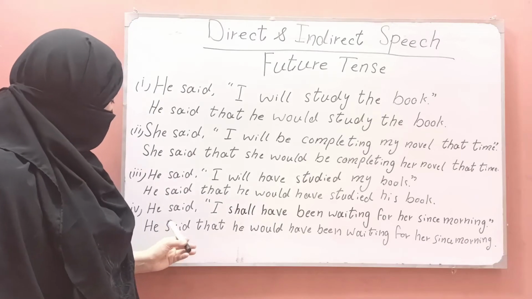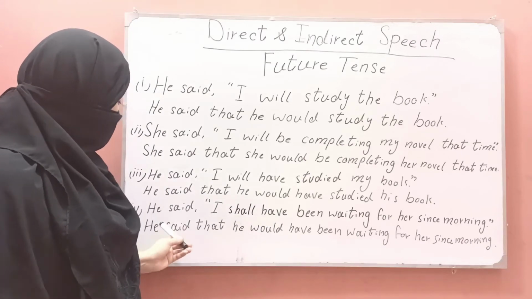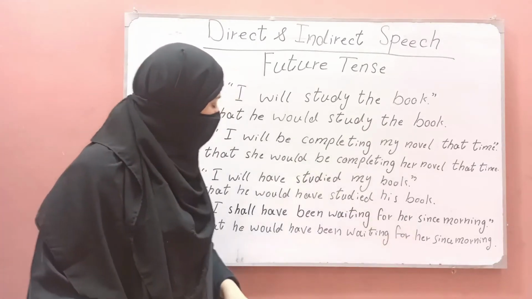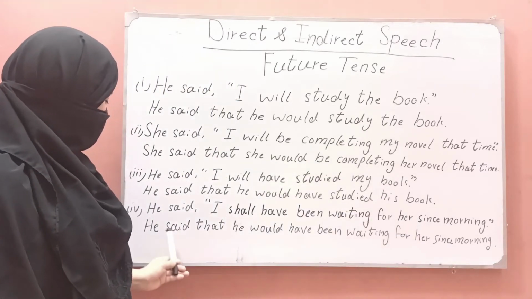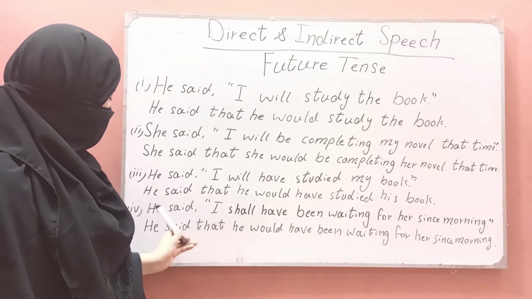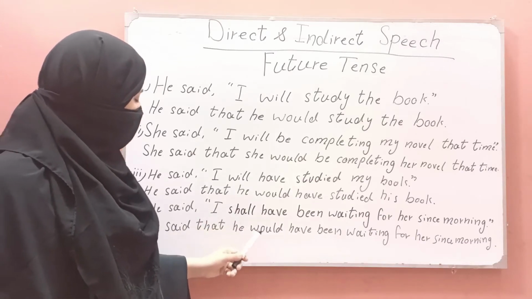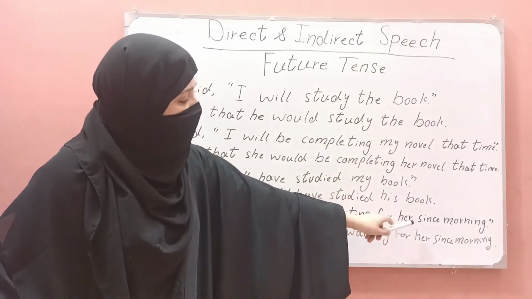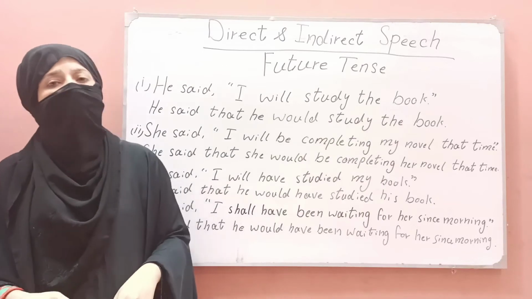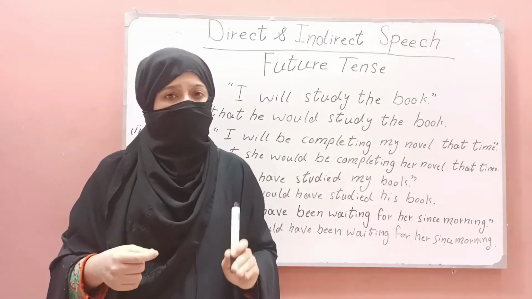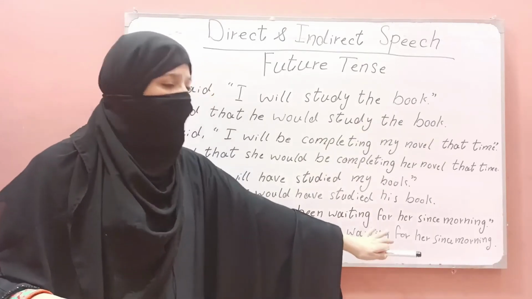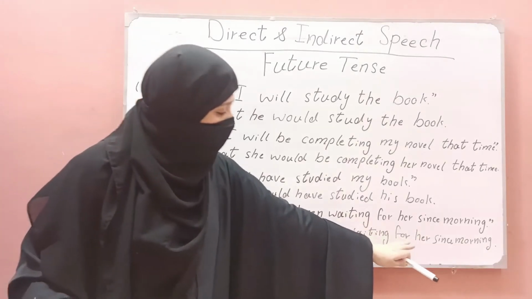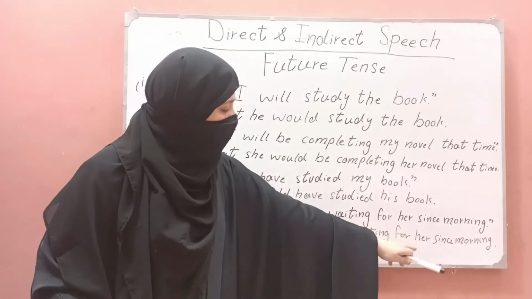And the last one is future perfect continuous tense. He said, "I shall have been waiting for her since morning." How will we change it? He said that "I" will be changed with the first person "he", "shall" was changed with "would have been waiting for her". I already told you that third person "he", "she" and "they" can't change. If they are in the statement, they can't change into any pronoun, they will remain the same. For her since morning.